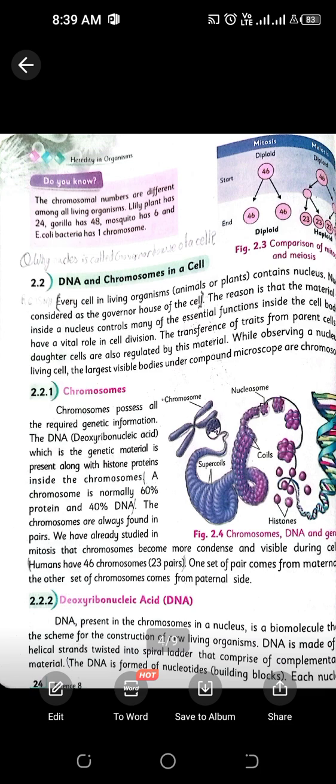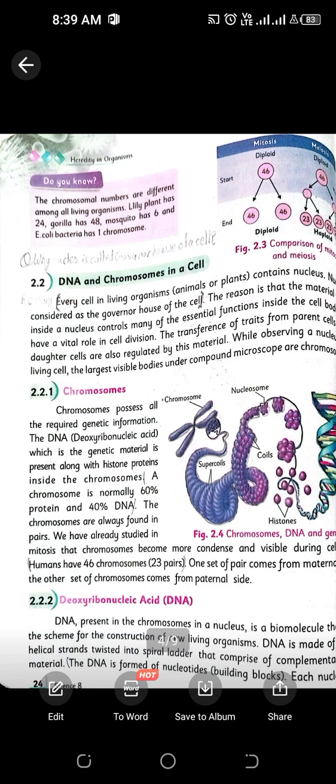We have discussed the structure of DNA. I have described the model of DNA to you. Basically, DNA is a double helical structure which is composed of four nitrogenous bases: adenine, guanine, thymine, and cytosine. Adenine will always pair up with thymine with two hydrogen bonds, and guanine will always pair up with cytosine with three hydrogen bonds. And there is a backbone, a ladder, which is formed by a phosphate group.